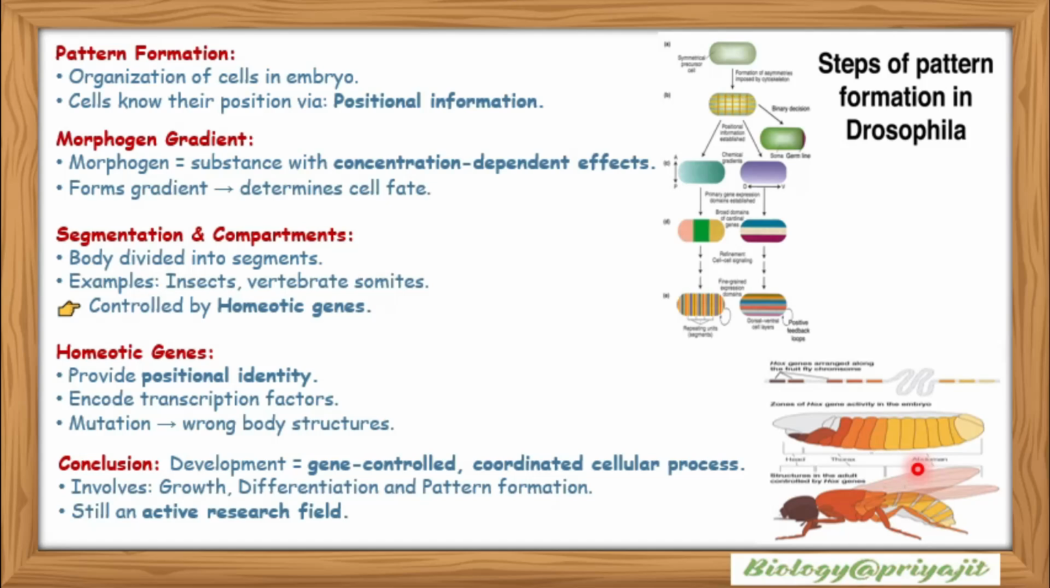So what is the conclusion? Development is a genetically controlled process, and it is a coordinated cellular process. It involves growth, differentiation, and pattern formation. Developmental biology is still an active research field.